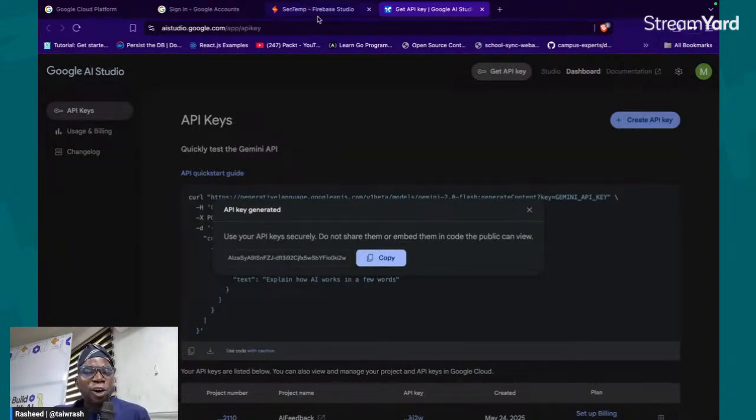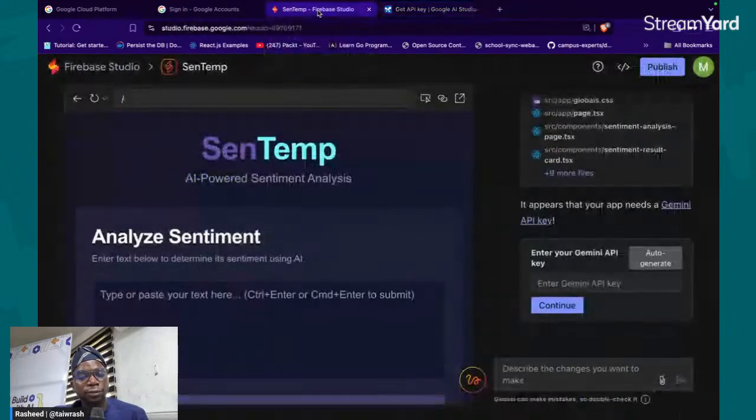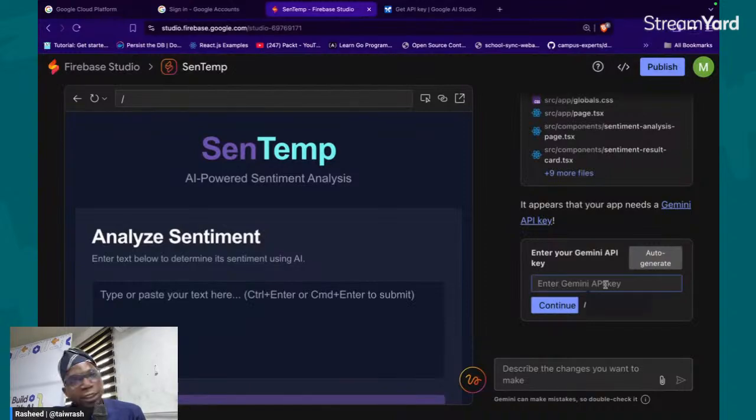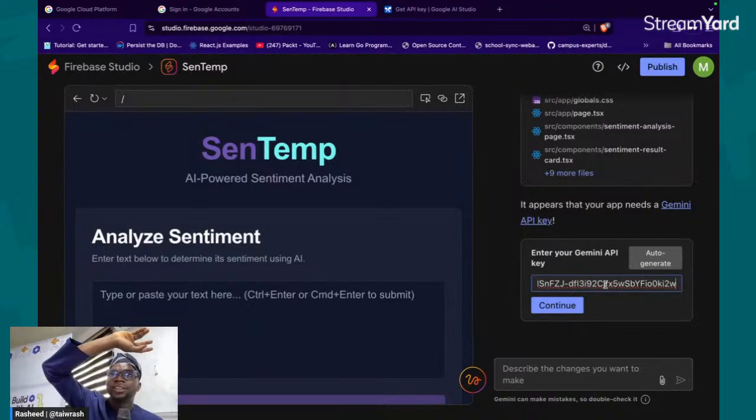So you copy it by just clicking the blue. Copy and then come back to this tab. And then you see that prompt, this particular place. Can you see it? Then you put it there. How many of us can see that? How many of us cannot see that? You cannot see this? You scroll down, you cannot see it yet.